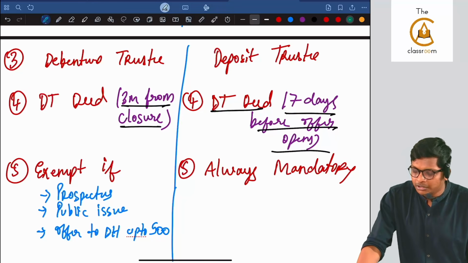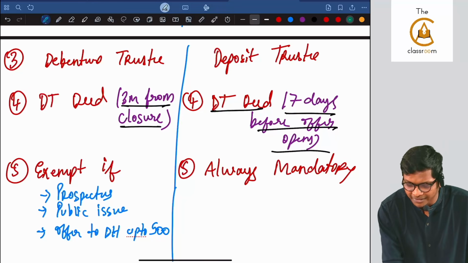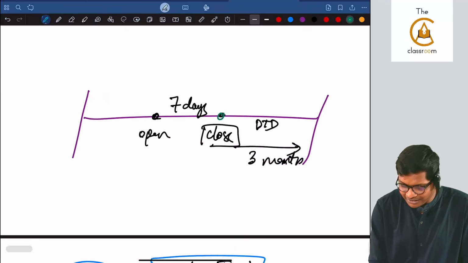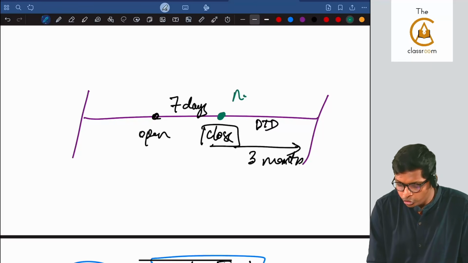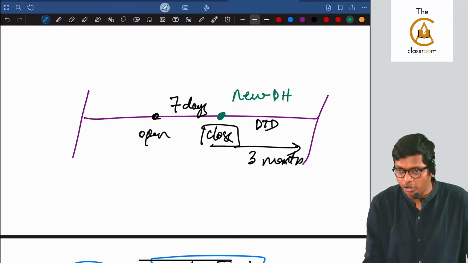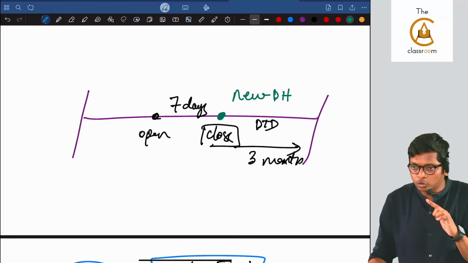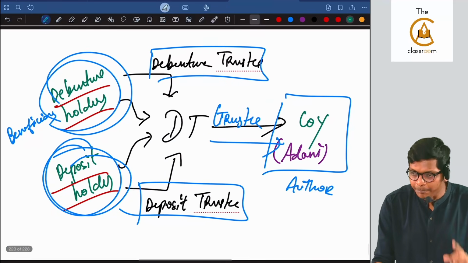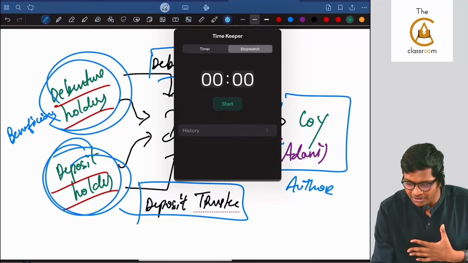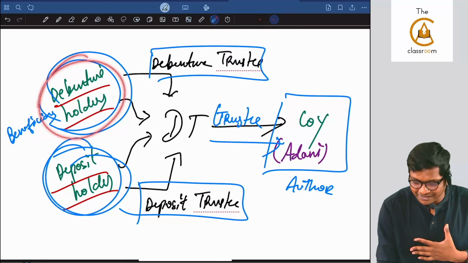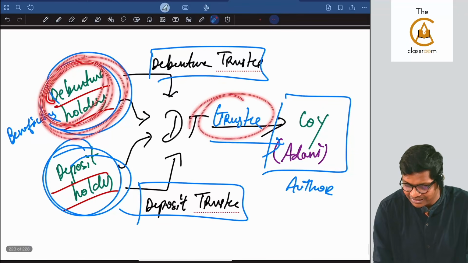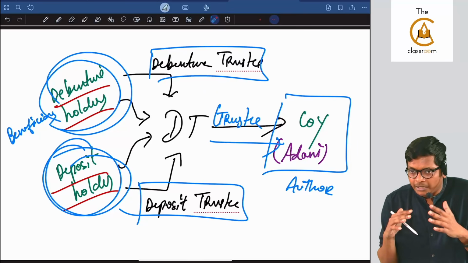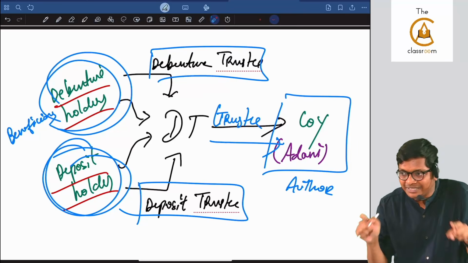Okay. So why here for debentures is it 3 months after closure? Look at this. After this date of closure, new debenture holders cannot join the company. Only those who got allotment will be debenture holders. Correct? That means the three parties for debenture holders, the debenture holders, trustee and company, are fixed. So you can make a contract or trust agreement between these three people easily.